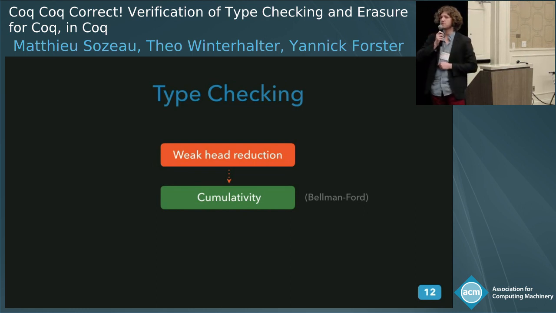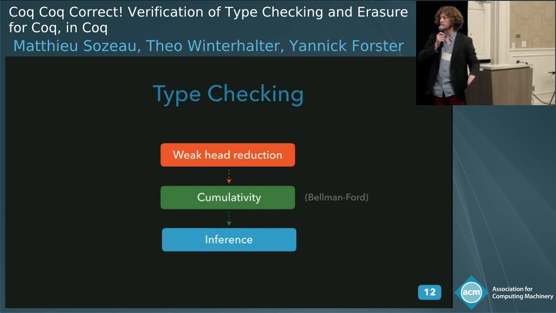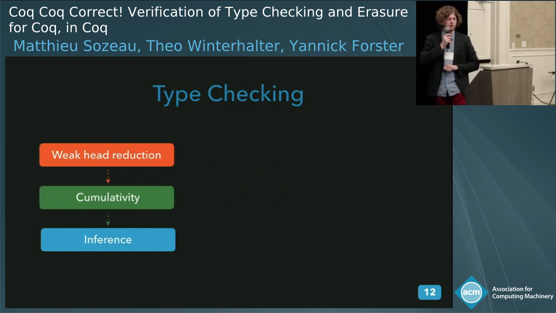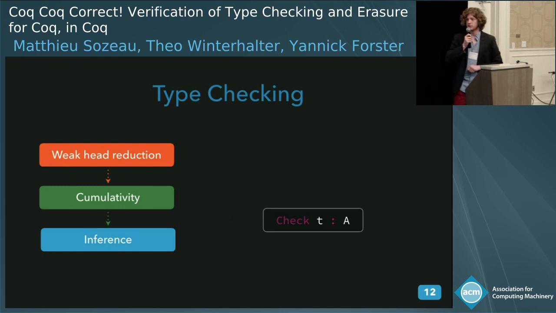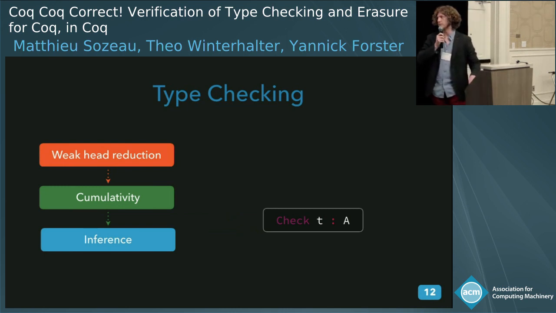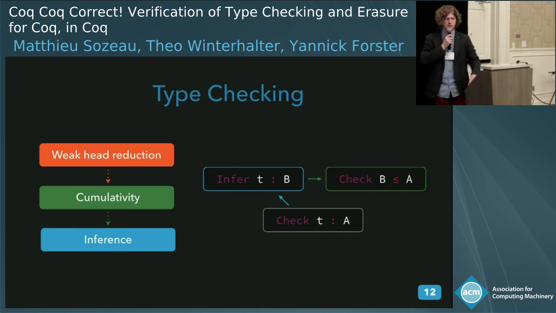We use a variant of the Bellman-Ford algorithm in a modular way, so we can actually plug in any algorithm for checking cumulativity of universes that would be more efficient. And then from it, we can get to inference of type in a pretty straightforward way, which then allows us to do some type checking. So like just pretty easy. We just say, if we want to check t has type A, we infer the type of t to be some B, and then we check that B is indeed a subtype of A, and if so, then we're happy.